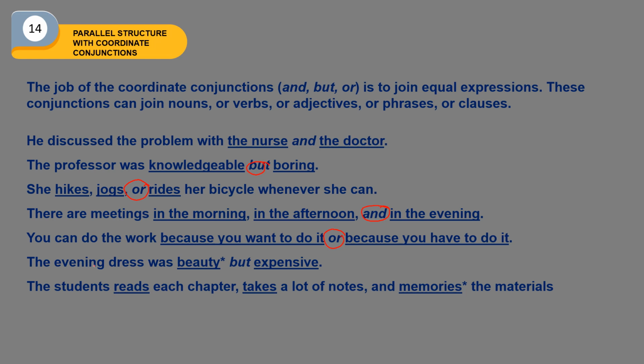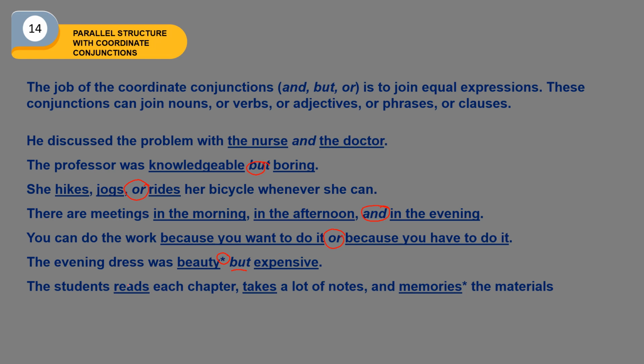*The evening dress was beauty but expensive. We can find an asterisk here. It indicates an error. Have a look at the conjunction. This conjunction joins beauty, a noun, and expensive, an adjective. So those two are not at the same level. To correct this sentence, beauty must be changed into an adjective, beautiful. So those two are at the same level, adjectives. The evening dress was beautiful but expensive.